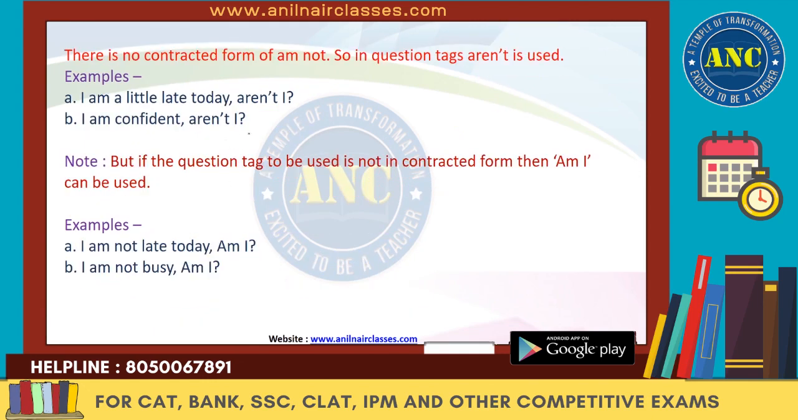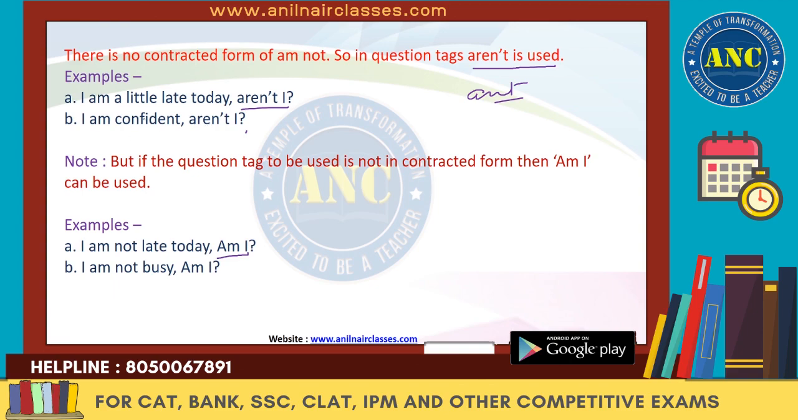Next one, there is no contracted form of am not, right? So it doesn't exist. So in question tag, aren't is only used. We cannot use am not. There's nothing like amn't. So I am a little late today. Aren't I? Because with I we always use the plural form of the verb only. I am confident. Aren't I? But if the question tag to be used is not contracted, then am I can be used. So I am not late today. So without the contraction, if you're using, then you can write am I. Or you can also say I am a little late today, right?